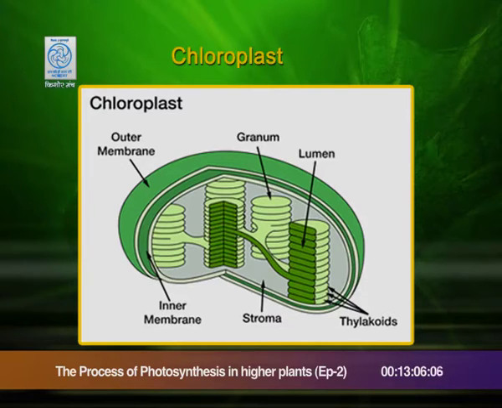In the chloroplast, there is a very clear division of labor, which part will do what. The membranous part, the lamellae, will help in trapping the light, bringing light in, using it for the production of ATP and NADPH.